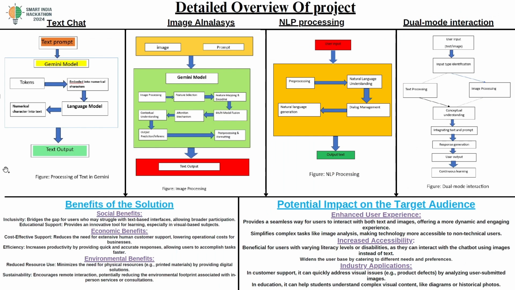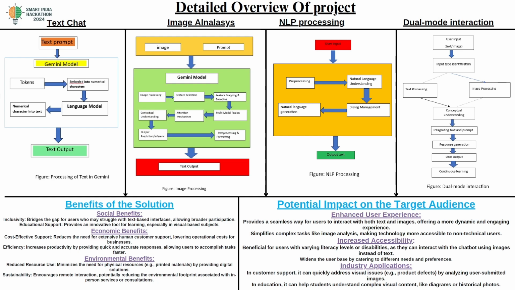So this is the internal processing in Gemini. When the user gives a text prompt, Gemini converts the text into different tokens, separating the statement into words, and then embeds them into numerical representations. The language model, which is trained on a vast amount of text, predicts the text, and based on probability and statistical calculations, the text output is given.